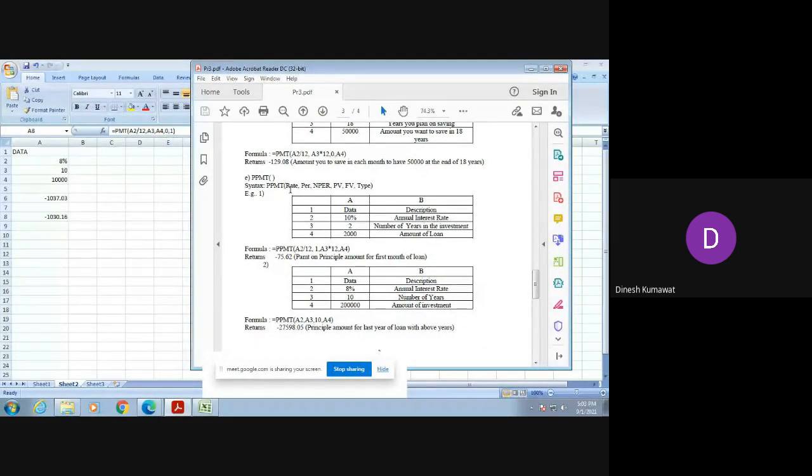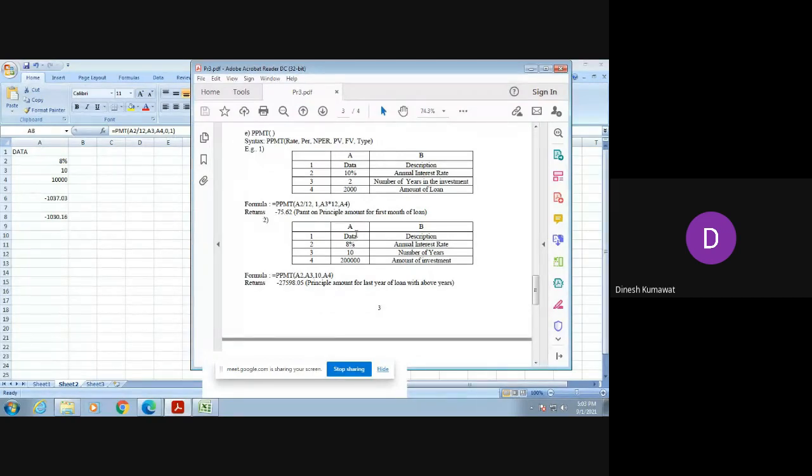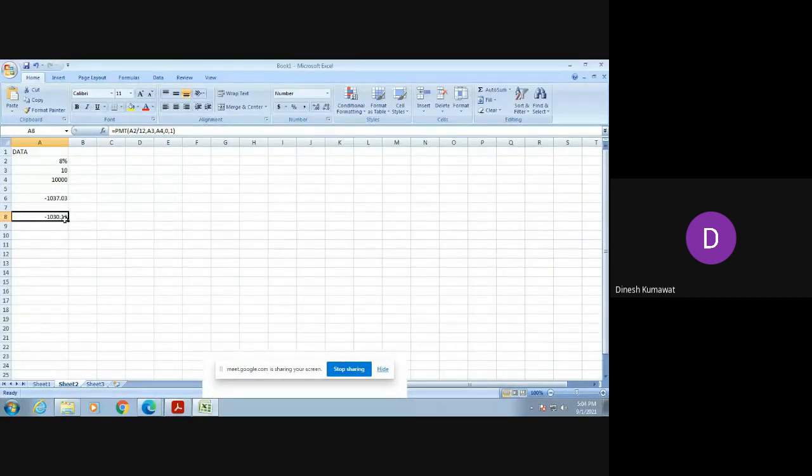Now the next one is PPMT. Again we have two examples in it. So I am going to do one of these and the second one is for your homework. As I already did the first example in the previous question, now here I am going to do the next example, that is the second one. And this first one is for your homework. If you observe the second example, we have the same data, but instead of 10,000, now we have 2 lakhs. So let me enter that over here.